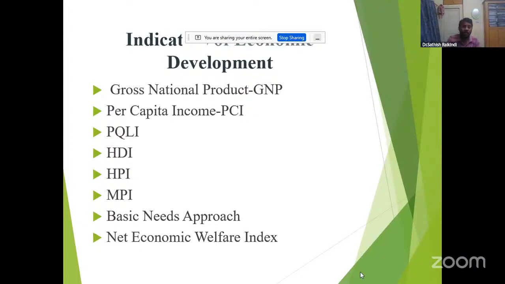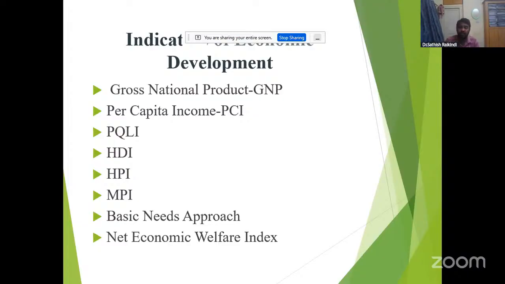It was developed by Morris and Morris in 1979. PQLI consists of three factors, that is, three indices. What are the three indices mentioned here? One is literacy, number two is life expectancy, and number three is the infant mortality rate. Literacy rate, life expectancy, infant mortality rate.